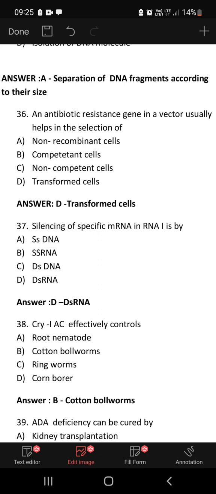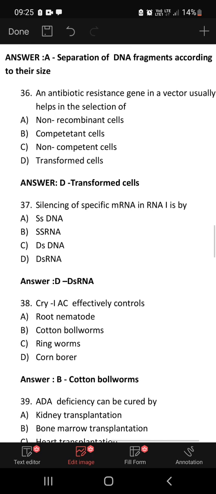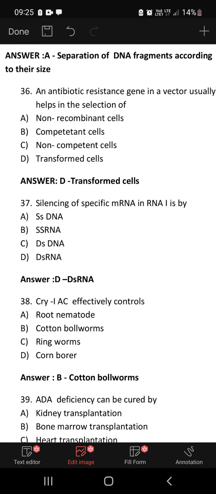Silencing of specific mRNA in RNA interference is by double-stranded RNA, dsRNA, which has sense and antisense strands. Since they match with each other, complementary to each other, they pair and form double-stranded RNA.